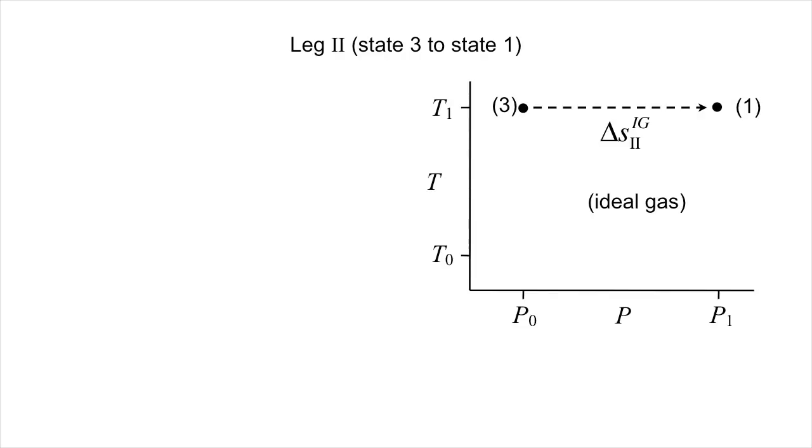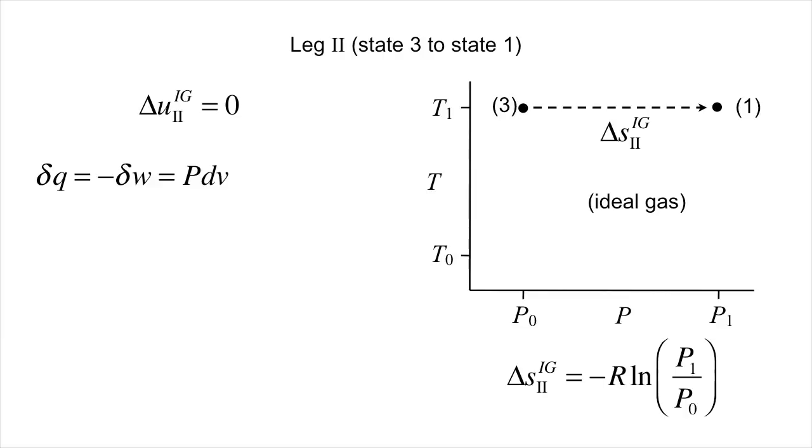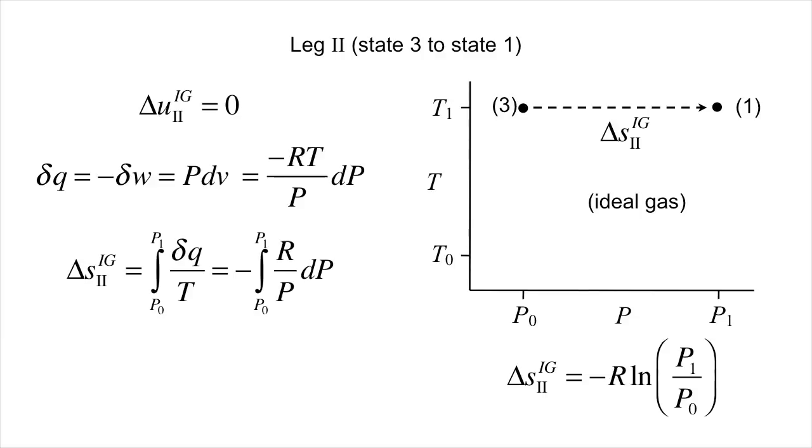The first is to recall that for non-interacting molecules at fixed temperature, the entropy scales as R log of the volume. Thus, S1 minus S3 for an ideal gas is minus R log of P1 over P0. Another way to look at this is in terms of heat and work. For an ideal gas at constant temperature, U1 minus U3 is 0. Thus, heat and work are equal and opposite, with dW equaling minus P dV. Substituting the ideal gas law and then integrating, we come to the same conclusion. So thinking about this microscopically or macroscopically, we get the same answer. The ideal gas entropy scales as minus R log of the pressure.